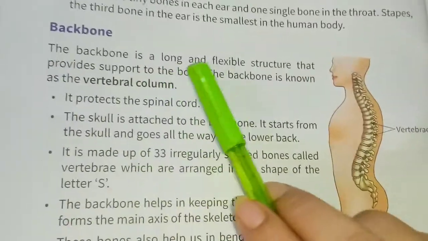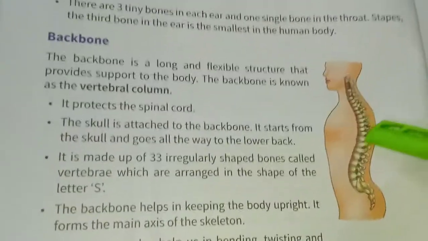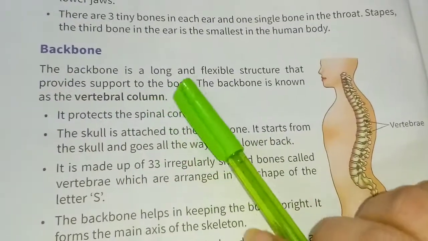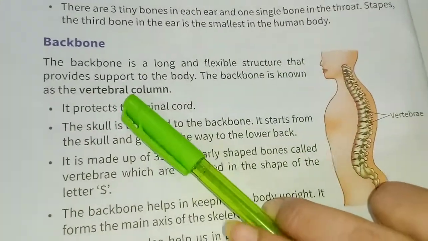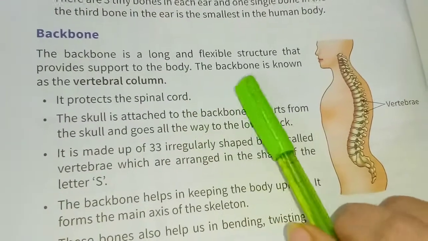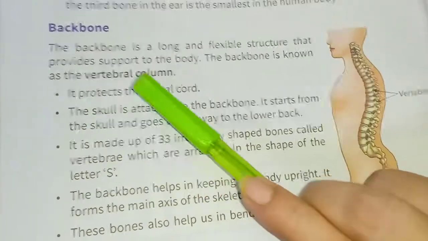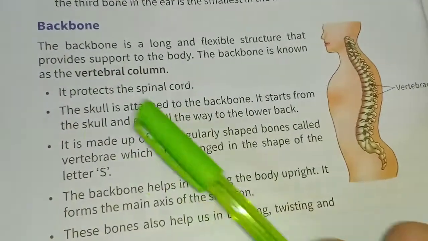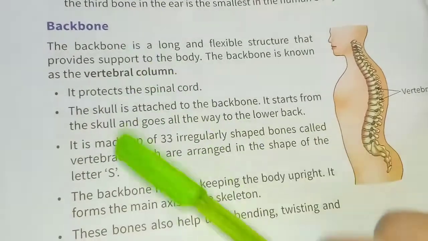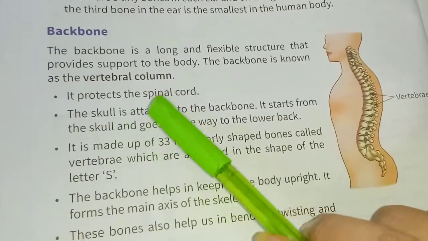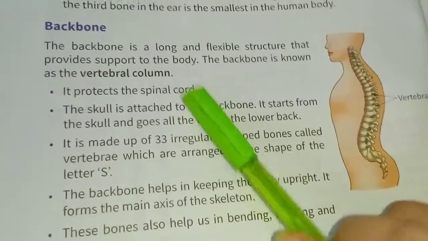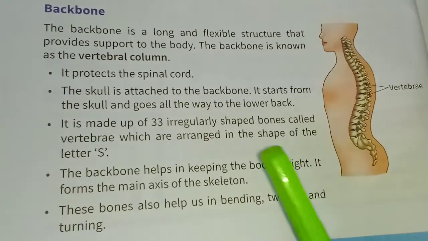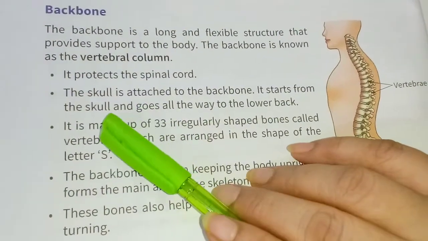Next, backbone. The backbone is a long and flexible structure that provides support to the body. Here in our back, there is the backbone. It is known as the vertebral column. It protects the spinal cord. Within the backbone, there is the spinal cord, which is the most important part of a human body.